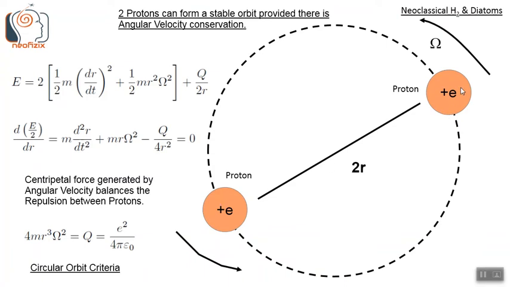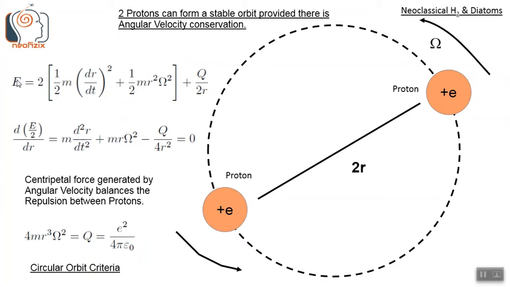So graphically, this is how we see it. This is the distance between the two protons, 2r. These are the two protons, and they have an angular velocity omega. So this is the energy equation.